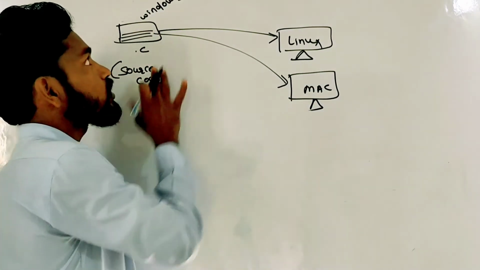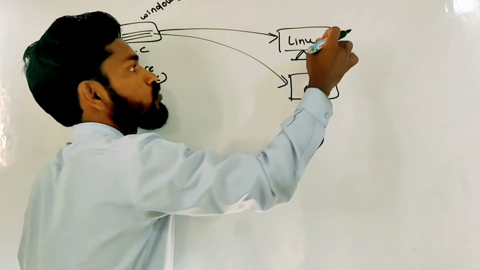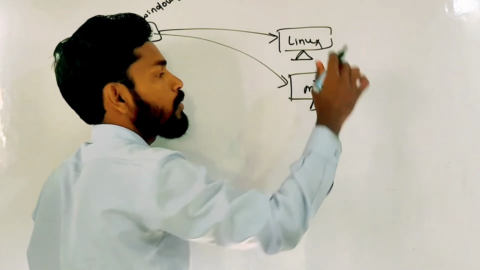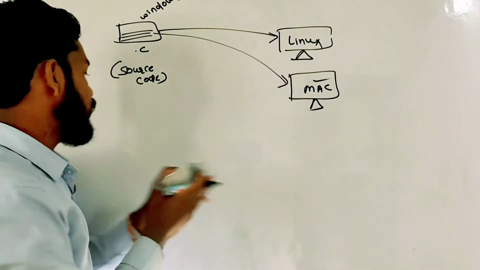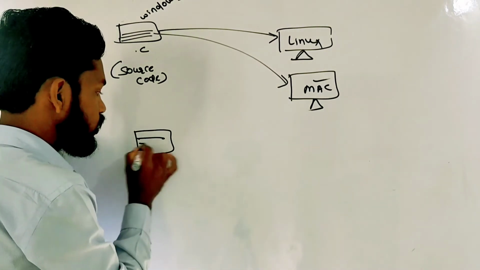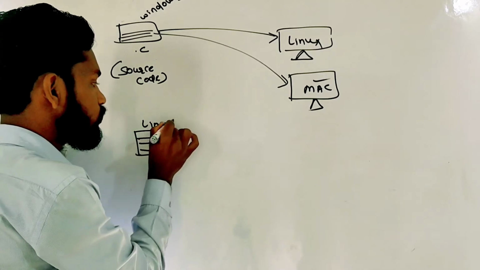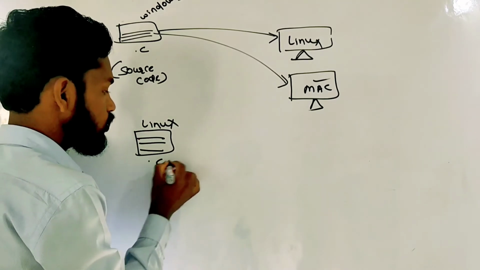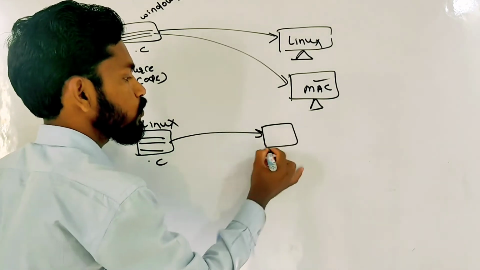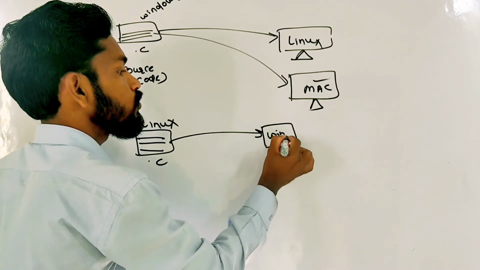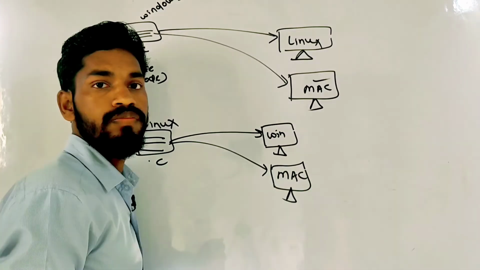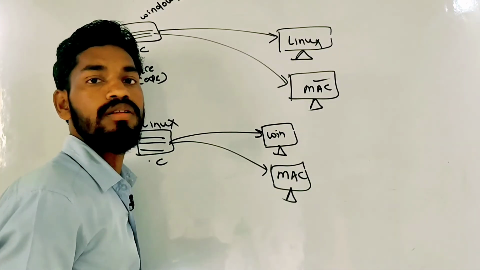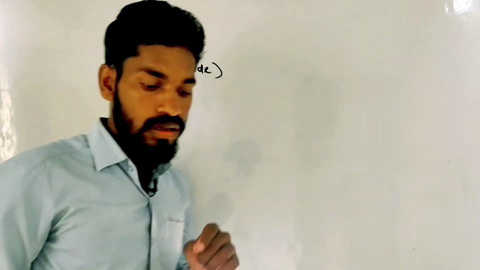Sometimes you need to do a little modification. If I have written source code in the Linux operating system, I can use this same source code in Windows as well as in the Mac operating system. This is called portable. C is a portable language.